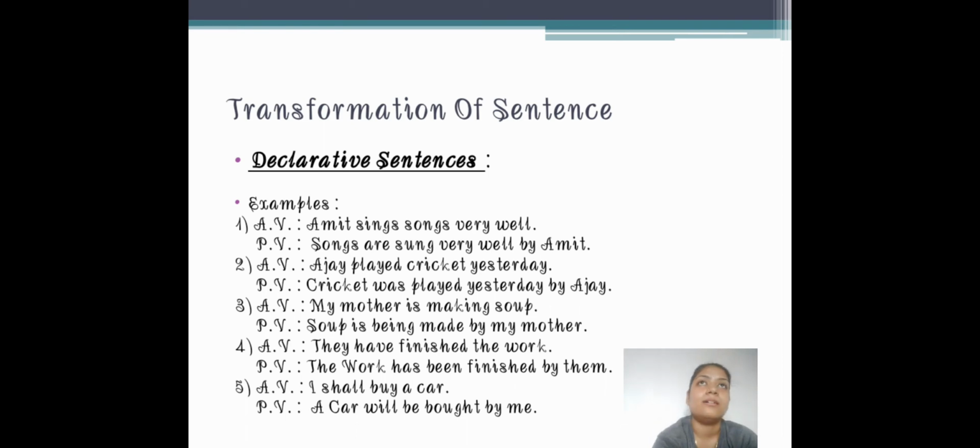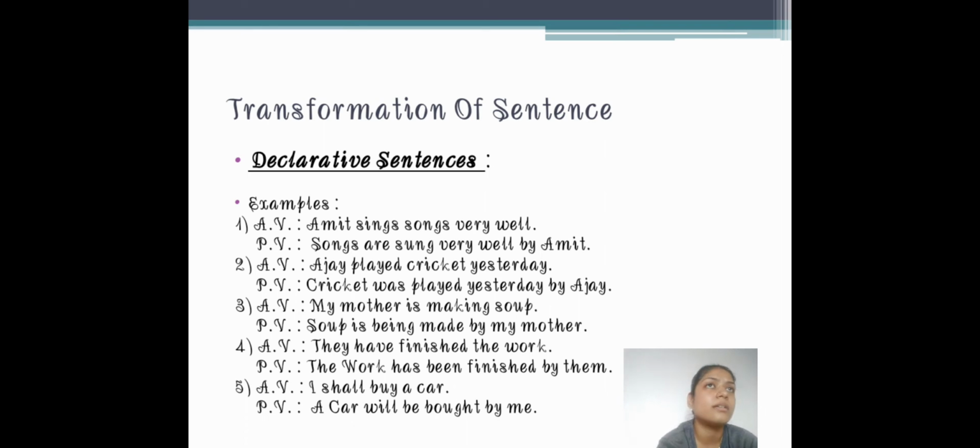Now in each and every type of sentence the transformation is a bit clumsy, and it differs from sentence to sentence. So we are studying through types of sentences how to change an active voice sentence into a passive voice sentence. See the example. First: Amit sings songs very well. That is an active voice sentence.